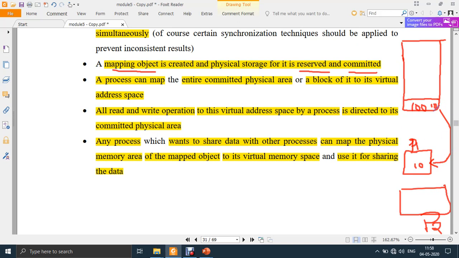Whatever data is written in this 10 MB of space that is mapped to P1 can only be used by P1. P1 cannot use the remaining 90 MB or whatever data is available in it. Suppose P1 wants to use the entire data available in this 100 MB, then it has to map all the 100 MB to its space. Then only it can use all the data in this 100 MB. It can use the data as well as write back some new data to this 100 MB. That is the meaning of this.